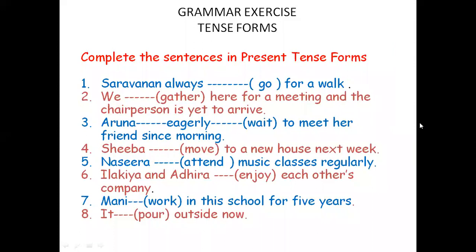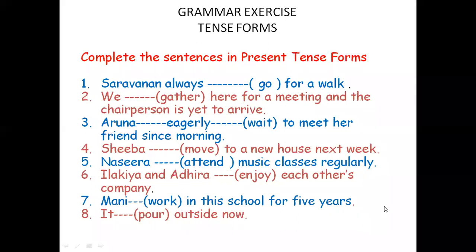Therefore, present perfect continuous. Aruna is singular, therefore has. If it is plural, have. Aruna has been waiting to meet her friend since morning. Okay. Aruna has been eagerly waiting to meet her friend since morning. And then we'll go to the fourth sentence.